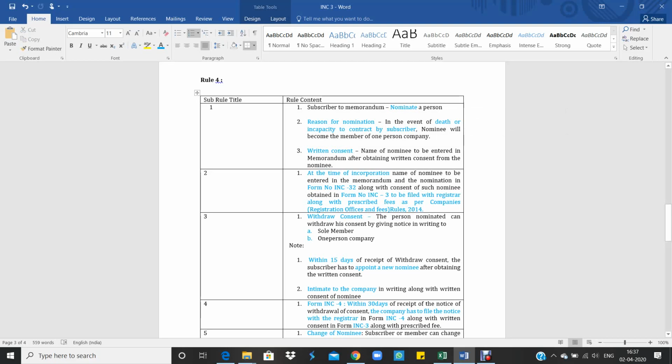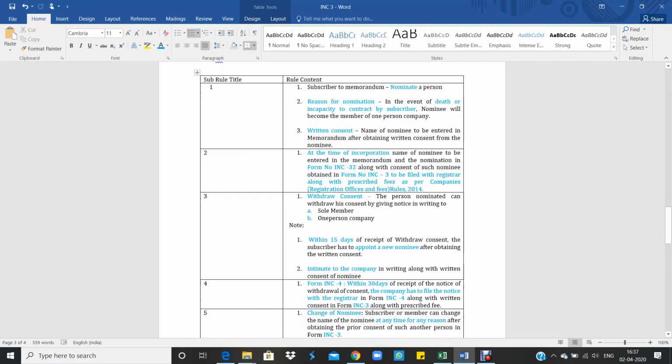And before nominating that person, a written consent from whom? From the nominee. Who has to take it? The subscriber or member has to obtain the written consent from the nominee.